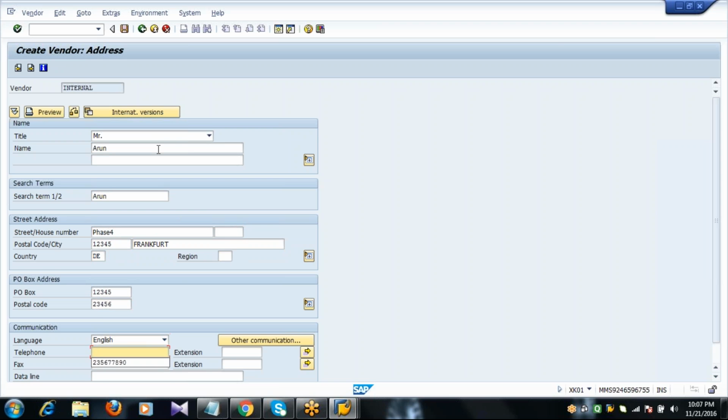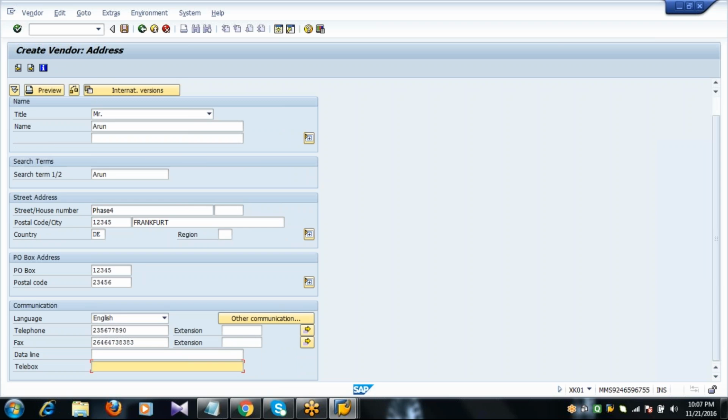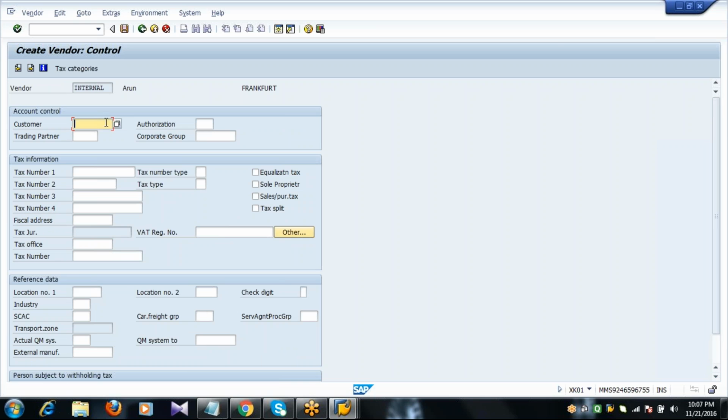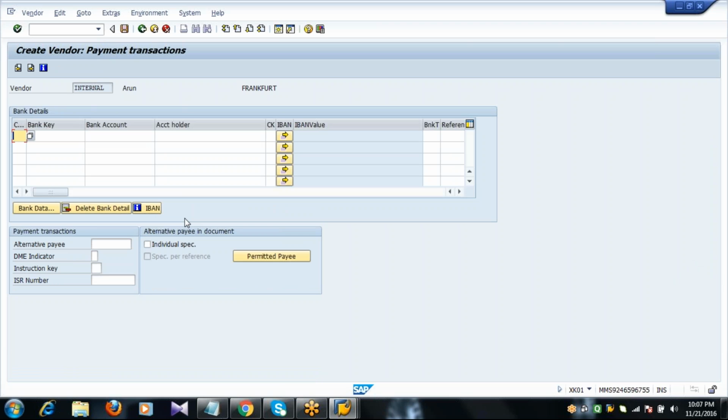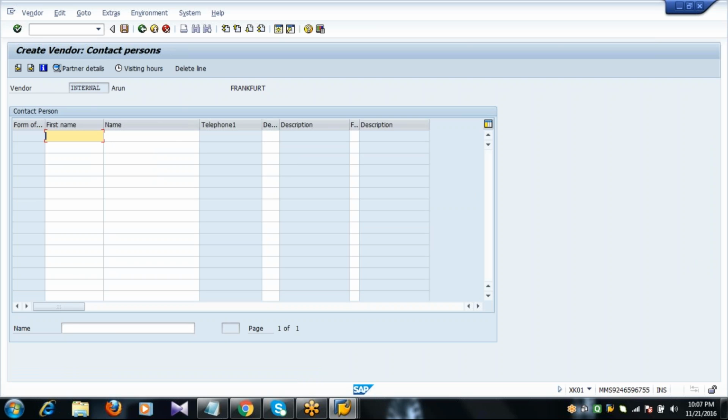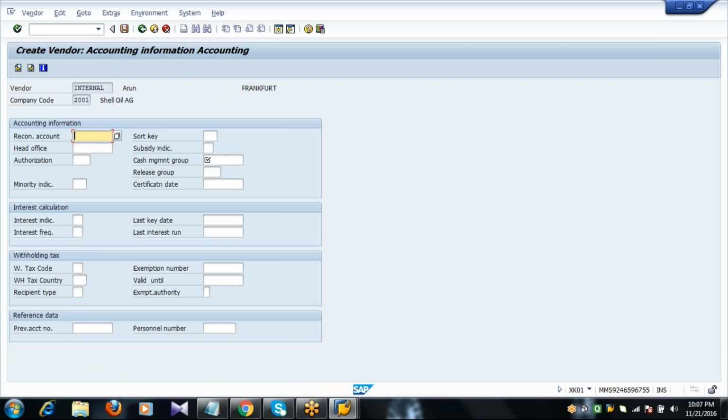So what address do you want to enter? Some name, whatever it is, etc. Press enter. It will take you to the next screen, the control screen. Any information to be maintained is maintained by finance, so we will not maintain any information. Press enter. Payment transactions, any related banking information, anything is to be maintained by finance. Press enter. Contact persons, enter.